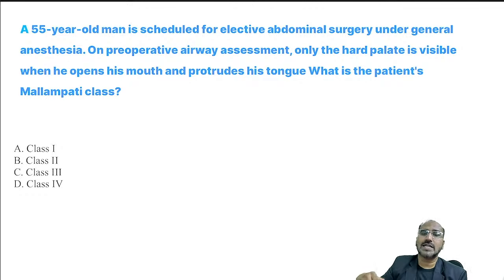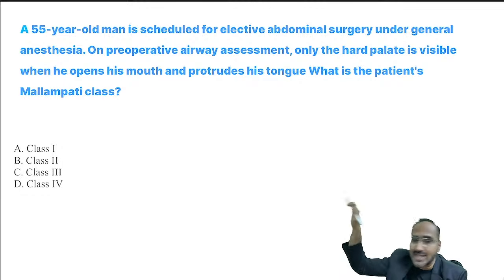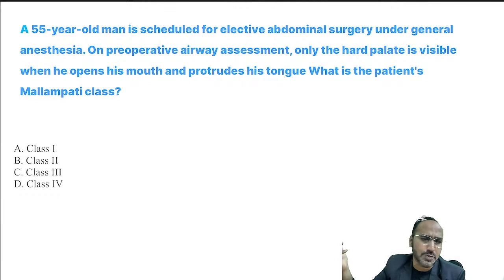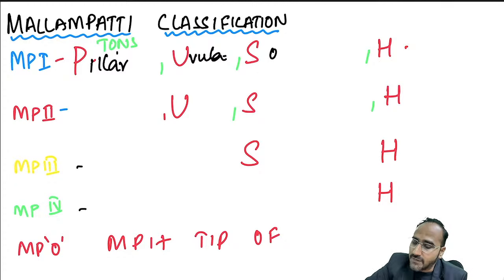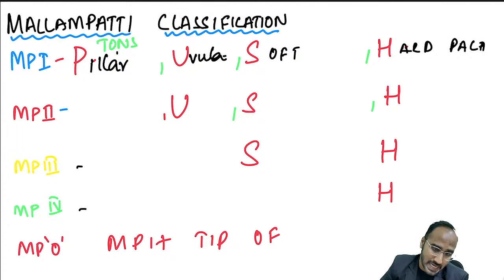So remember, when a patient is opening his mouth, you are able to see all the structures clearly, means you can easily intubate the patient. Okay, Mallampati helps you to know the ease of intubation. If you are seeing all the structures clearly, remember what is PUSH? When the patient is opening mouth, if you are able to see tonsillar pillars, the whole of uvula, the soft palate and hard palate, then that patient belongs to Mallampati class 1.